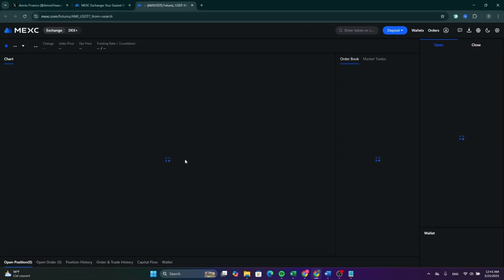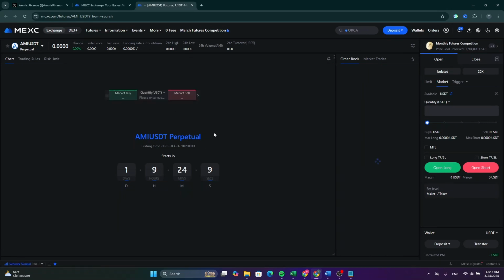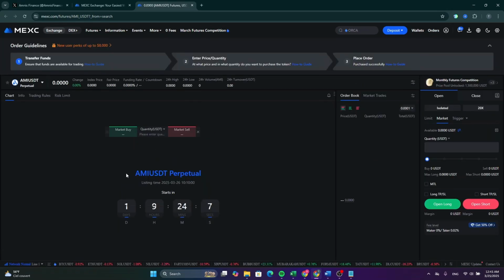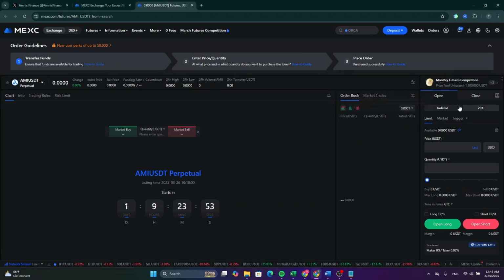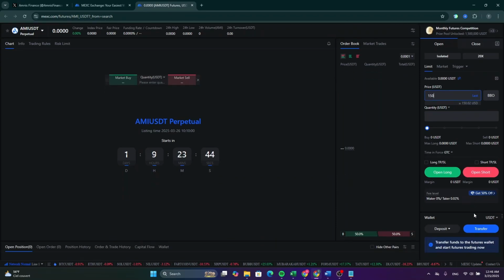So what you need to do, wait a few seconds to load this page. Now, as you can see, this token will be listed and start trading in 1 day. So you need to wait 1 day to be able to start trading this token. Just wait like a day to be able to buy this token. You can set the price that you want to buy the token at, and here you will be able to find the quantity, and now you can buy this token after 1 day.